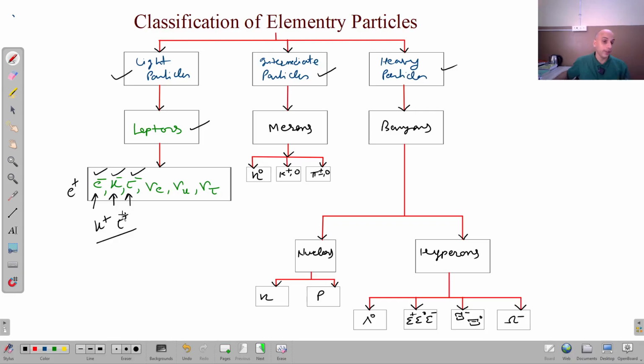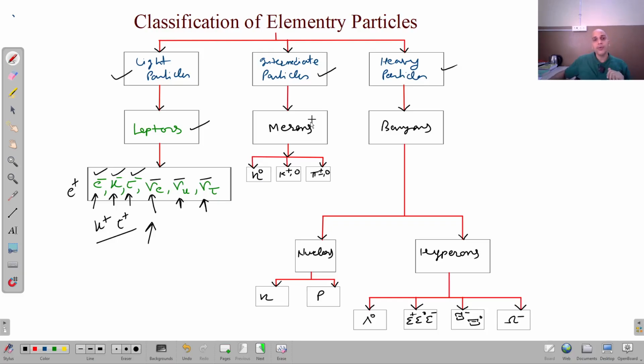Then we have three neutrinos associated with these three particles: electron neutrino, right, mu neutrino, and tau neutrino. They also have antiparticles. Antiparticle means a bar will be there on this, right? So we can say if we ignore the antiparticles, we have 6 leptons in this family, right?